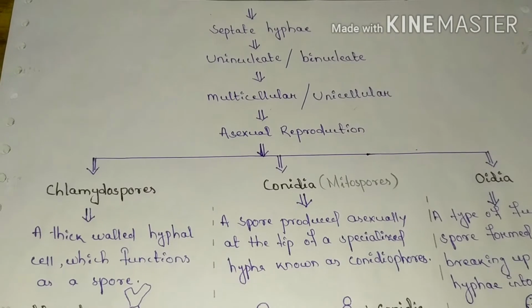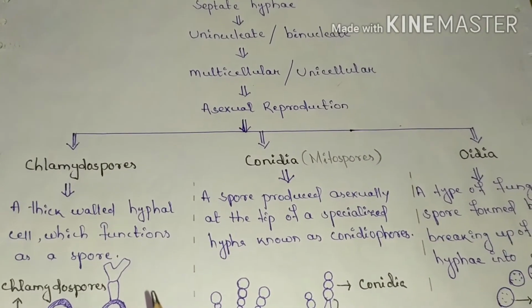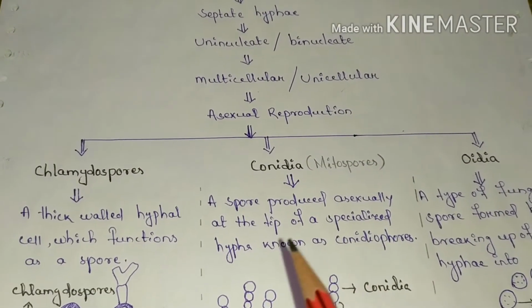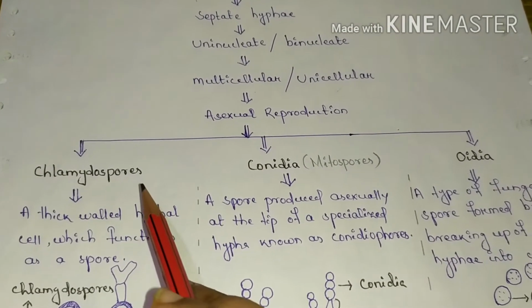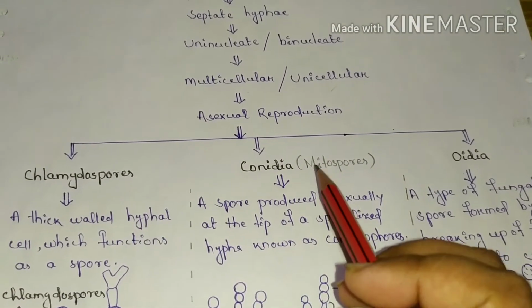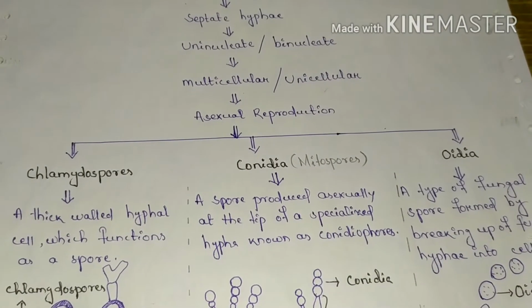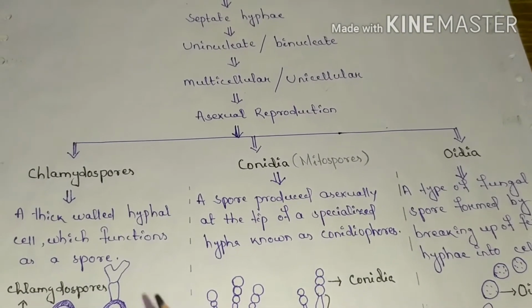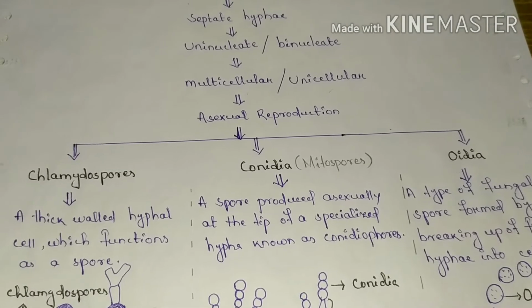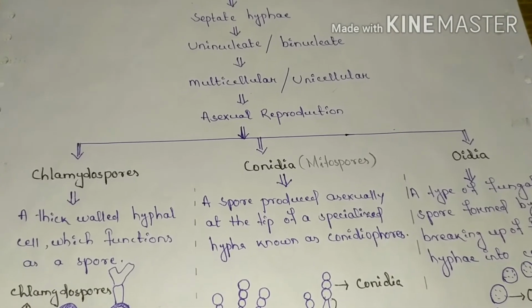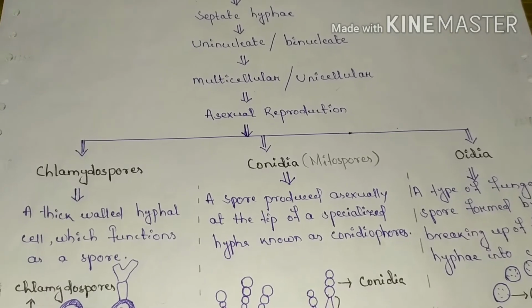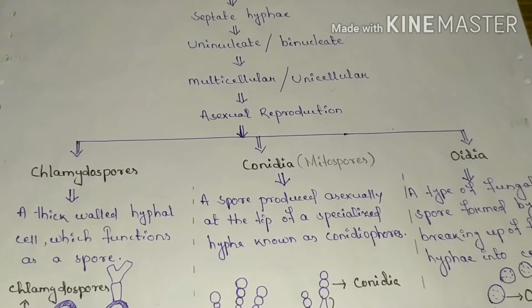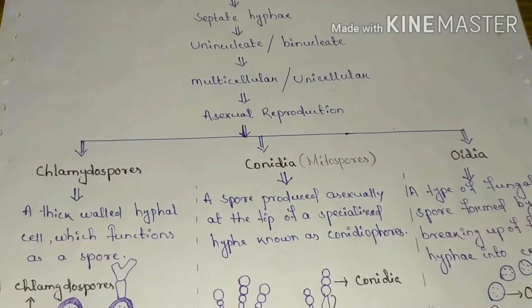Most of the fungi that belong to the Ascomycota group reproduce asexually by forming either chlamydospores or conidia. So conidia and chlamydospores are the main methods of asexual reproduction in Ascomycota. So let's start with how the Ascomycota group of fungi reproduces asexually.